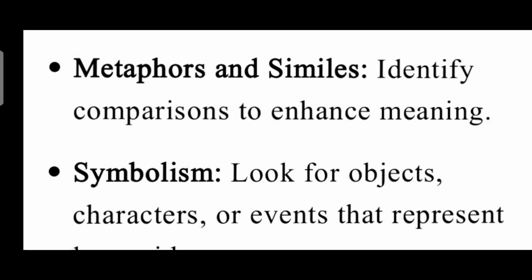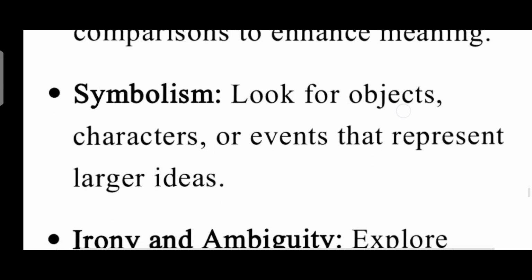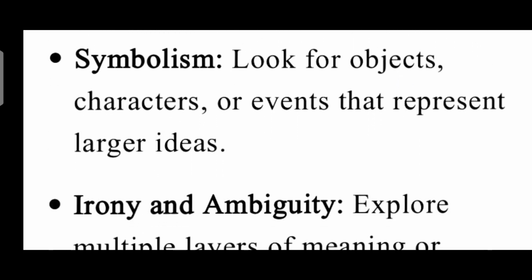Look for objects, characters or events that represent larger ideas. The next subpoint is irony and ambiguity. Irony and ambiguity is an important stylistic pattern in a poem, described according to the will of the poet and the nature of the poetry.